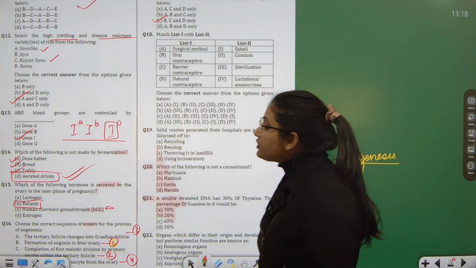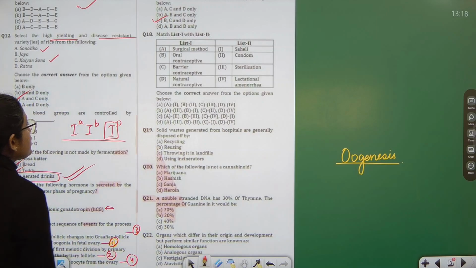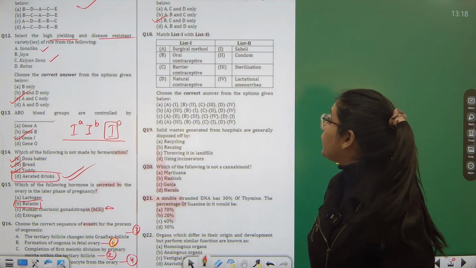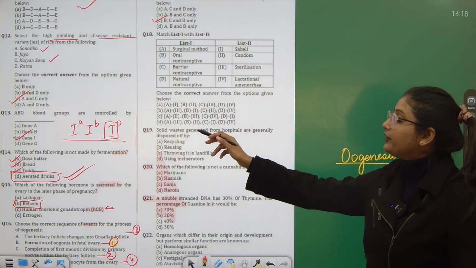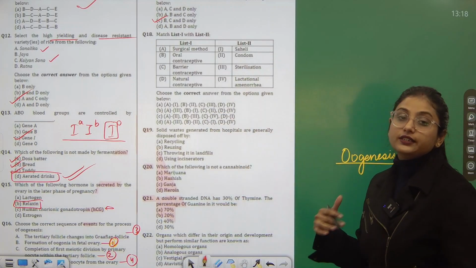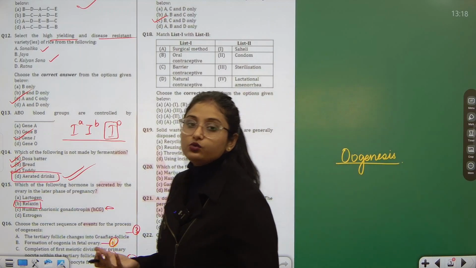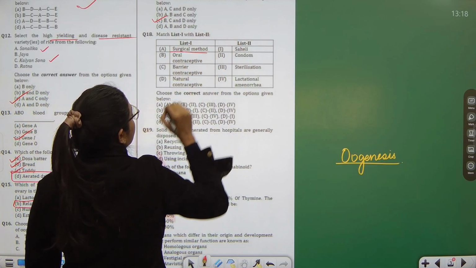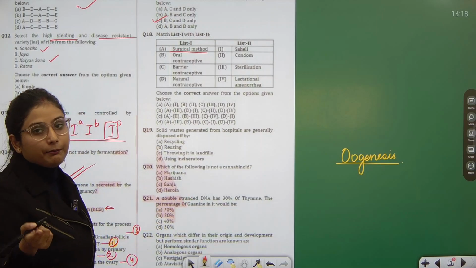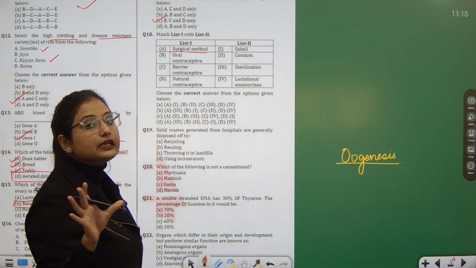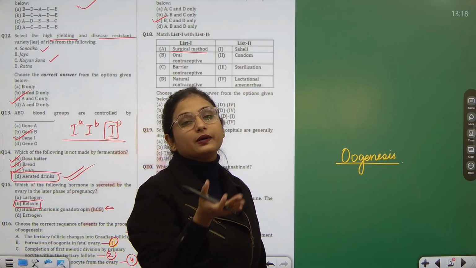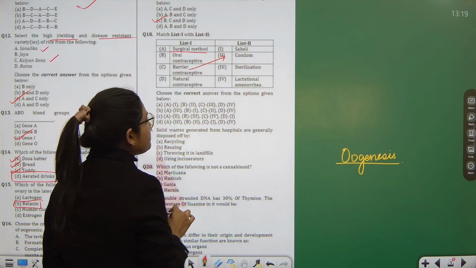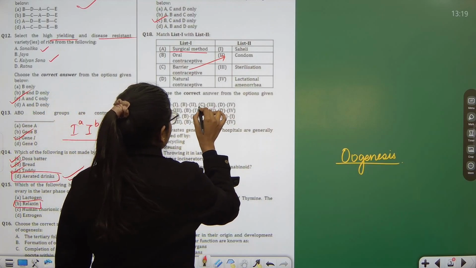Now, question number 18 says match list 1 with list 2. Okay, let's conclude. Actually, this list 1 has the methods of contraception, and these are the techniques or the things used as contraceptives. Fine. The first one is the surgical method. So, condom is a barrier contraceptive which is used as a physical method to avoid the sperms from entering into the vagina. So, barrier contraceptive is the condom. So, C matches 2 here.